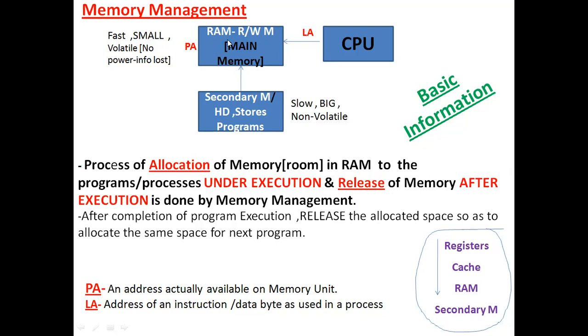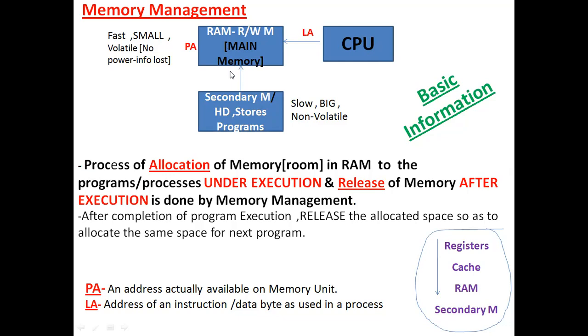Suppose the program is stored in the secondary storage device; that program will not be identified by the CPU. Hence, if you want to execute a process or program, it should be brought into the RAM, so that our CPU can execute your program.